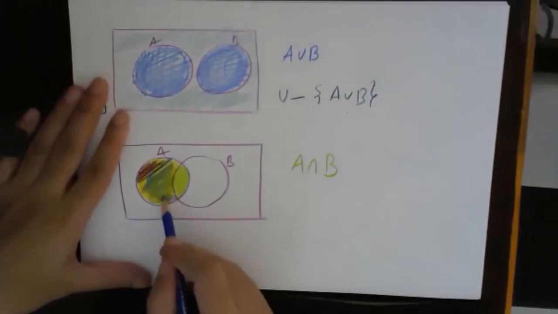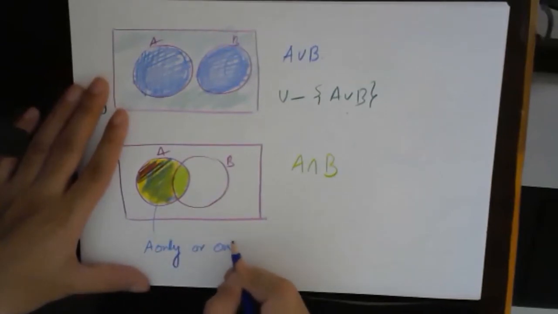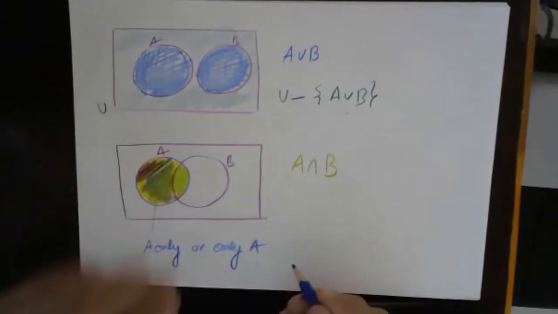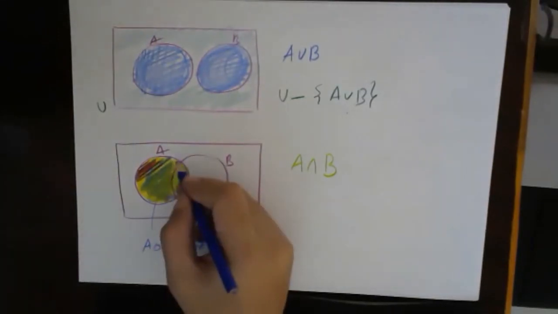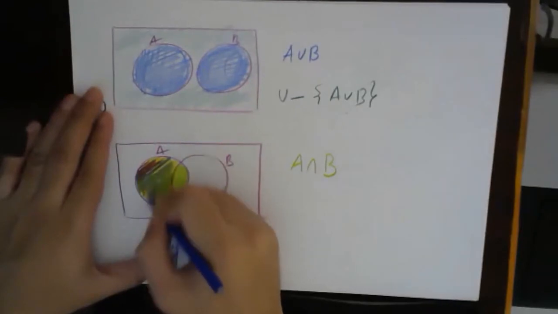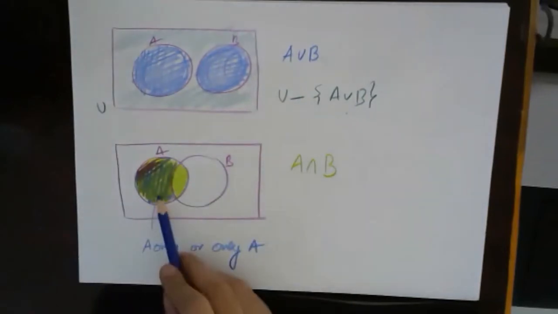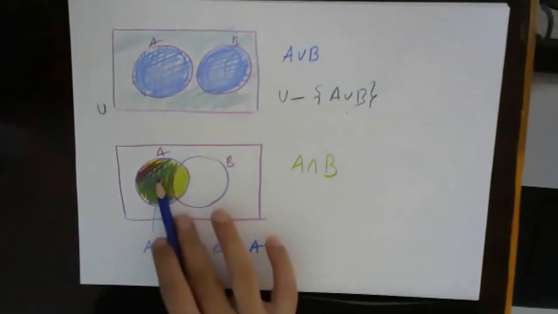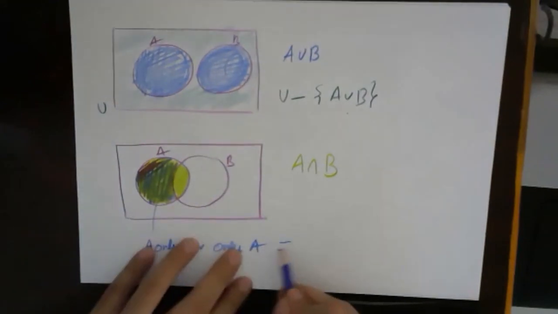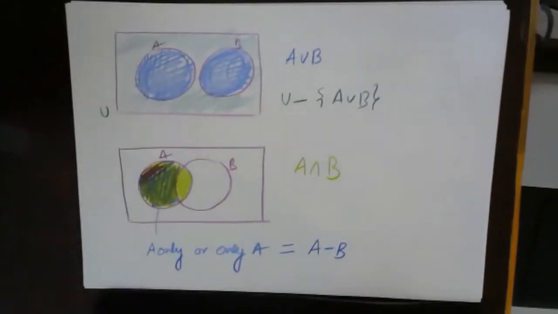So this shaded region will be called A only or only A. Sometimes they will call it A only or sometimes only A. This region has only elements of A. It does not have elements of B. This will also be represented by A minus B.